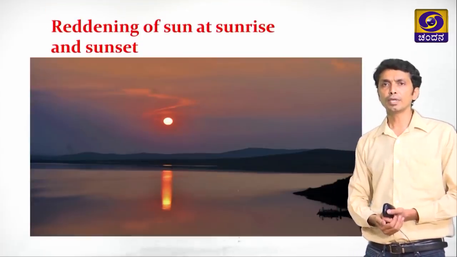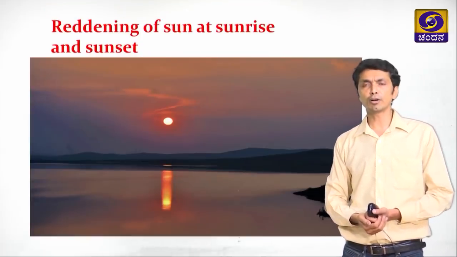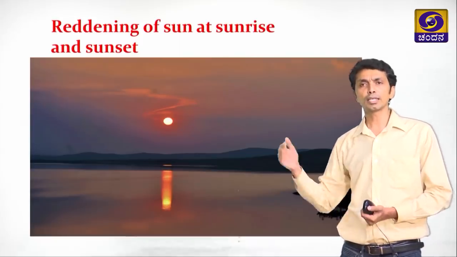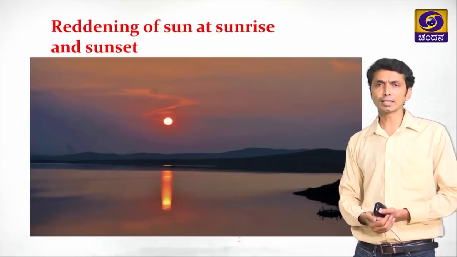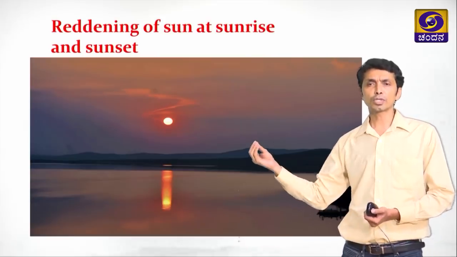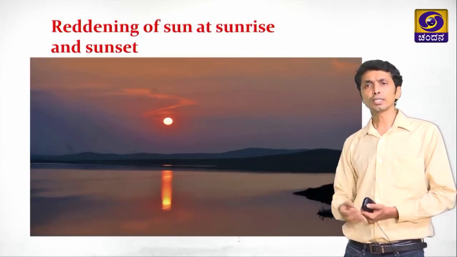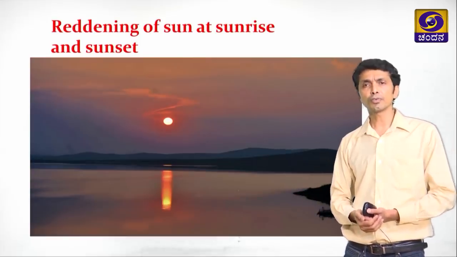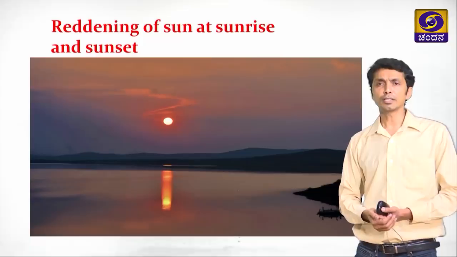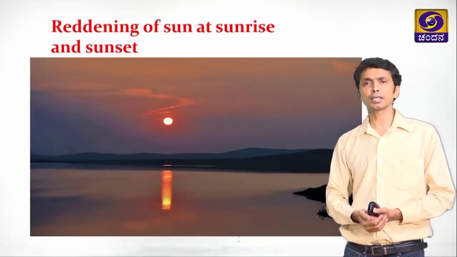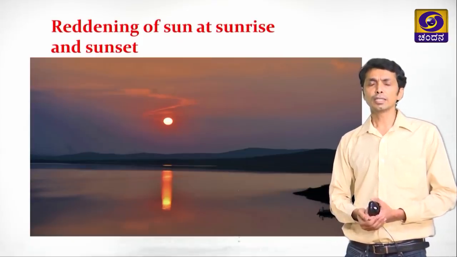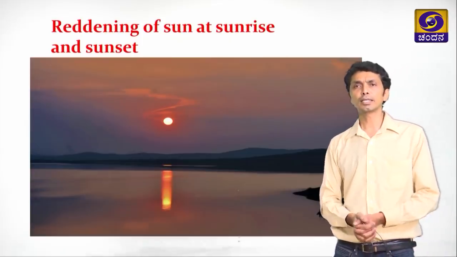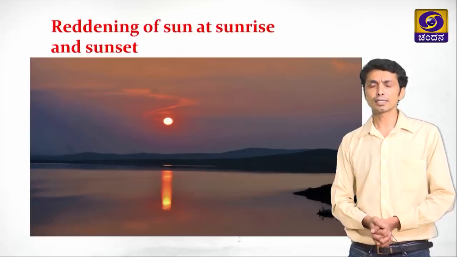That is why we know about the reddening of the sun at sunrise and sunset, where at that point the sun is at the farthest distance from earth and the rays need to travel more distance, also through denser layers of atmosphere, because of which they are visible in a red manner. So these are the reasons why we see the sun red in color at sunrise and sunset.